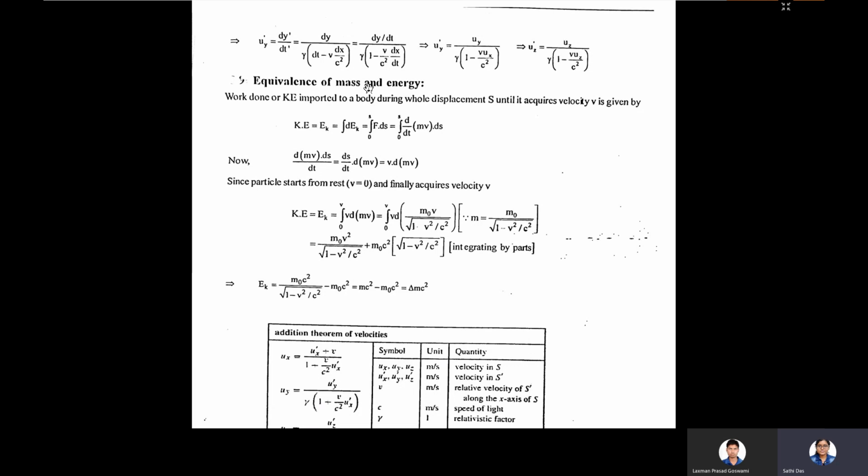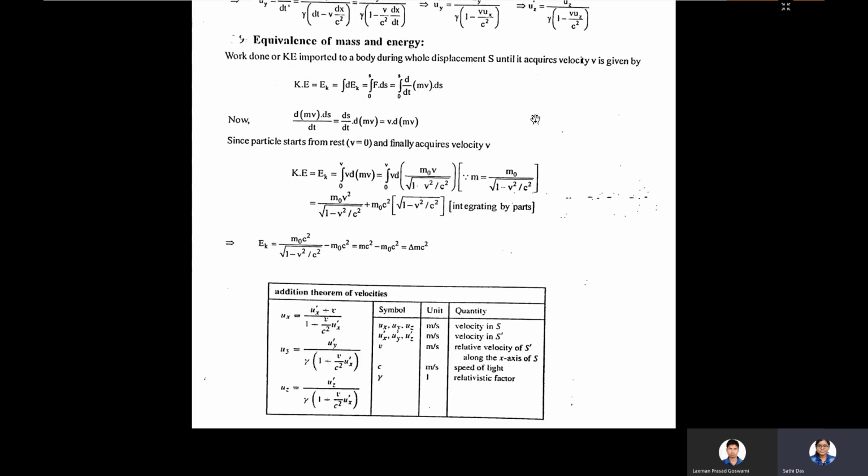These formulas we have already seen. Similarly, if you take uy', we will get uy' = (dy/dt) divided by gamma (1 minus v/c square dx/dt), and uz' = uz divided by gamma into (1 minus v uz by c square). Now if we take the equivalence of mass and energy, they are not actually very different from each other.